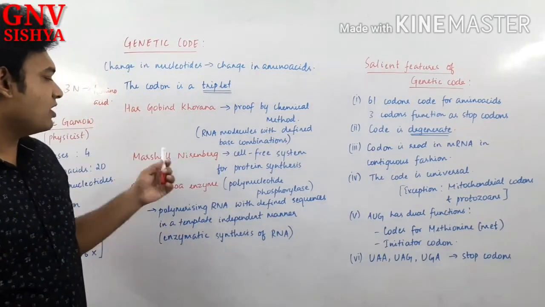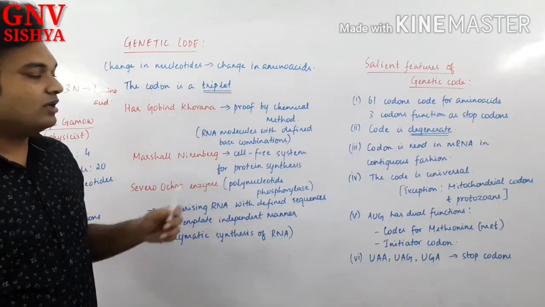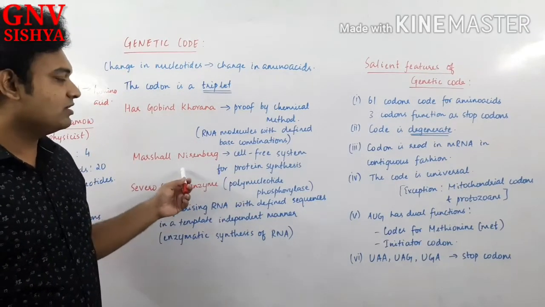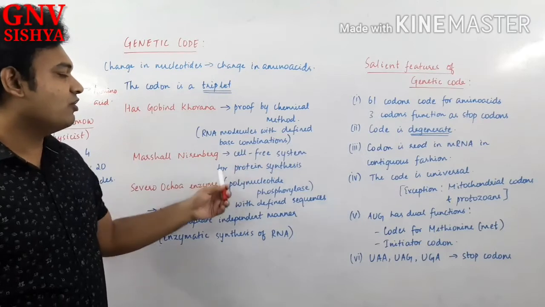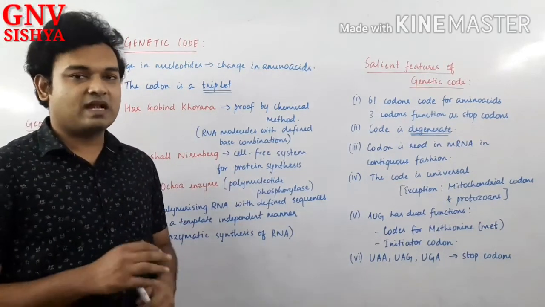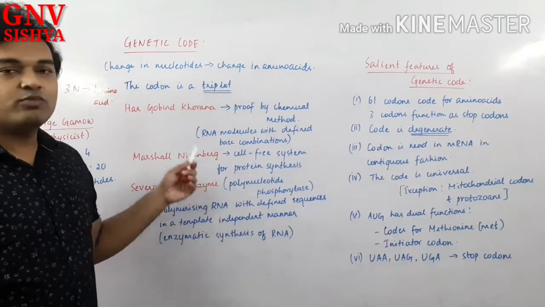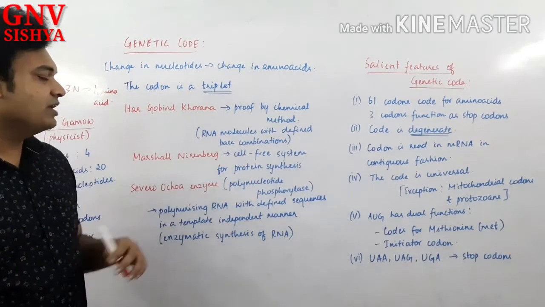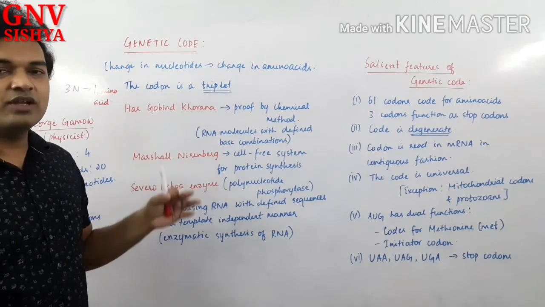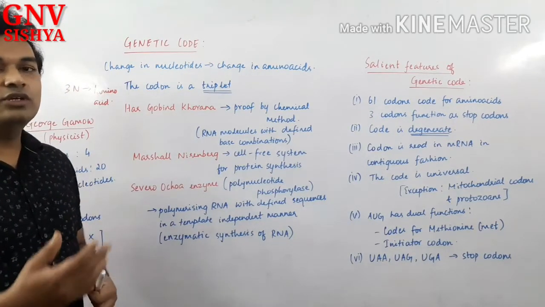In the same way, Marshall Nirenberg also gave a cell-free system for protein synthesis. That means protein synthesis without cellular mechanism, and he was also able to find out which combination of nucleotides produced which amino acids.